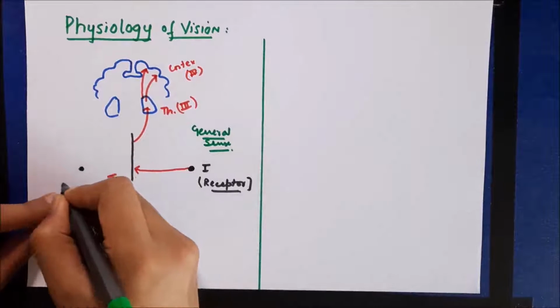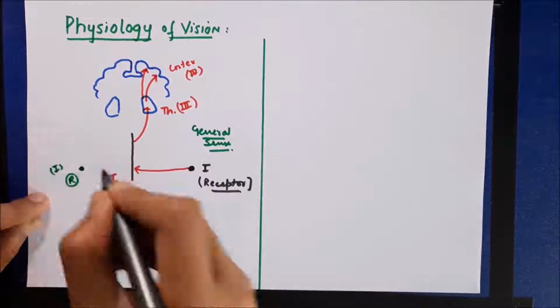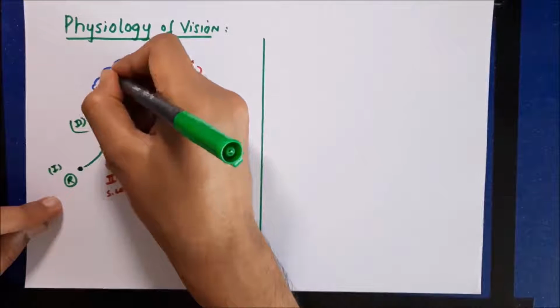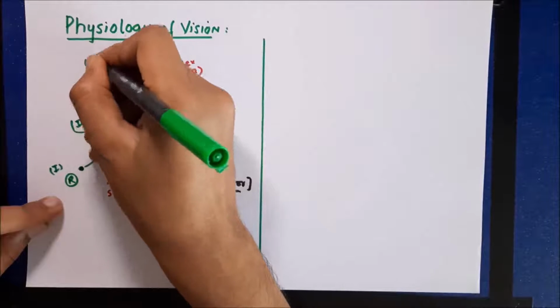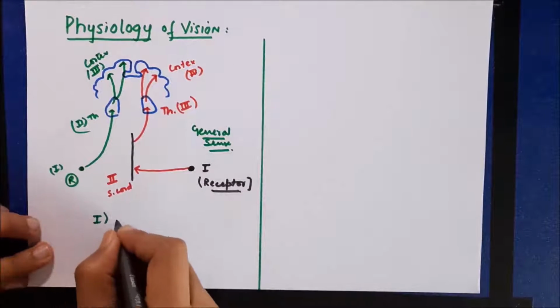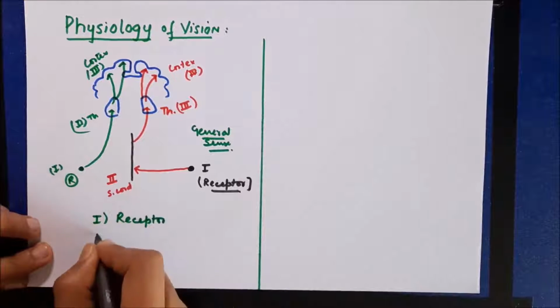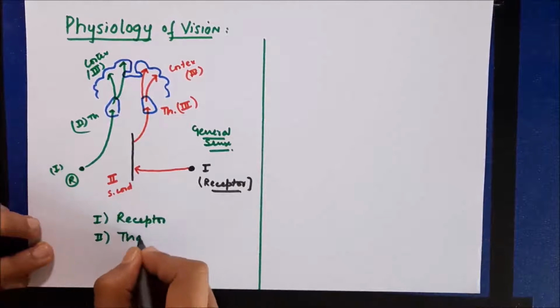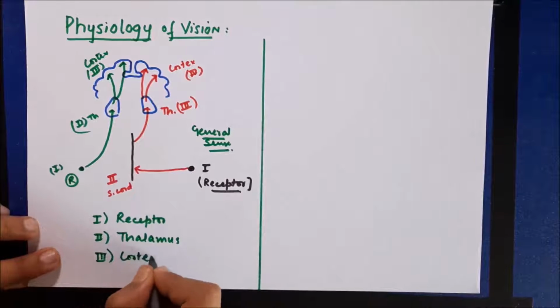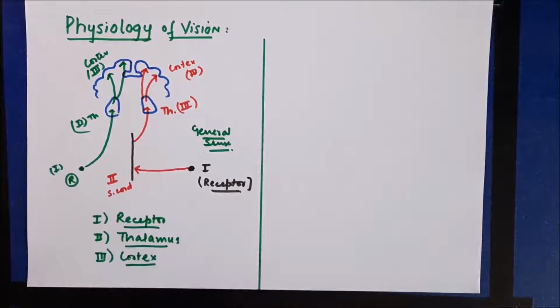However, whenever we talk about special senses, in that case we have only three control points. The first control point is the receptor, second is the thalamus, and third is the cortex. So in this case there is no involvement of spinal cord. So in special senses there are only three control points: receptor, thalamus, and cortex. There is no involvement of spinal cord.